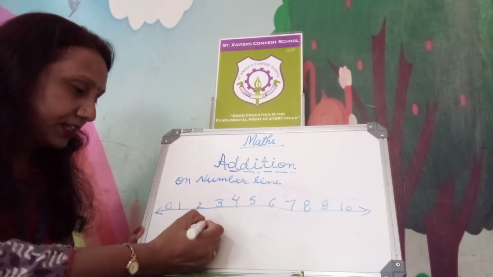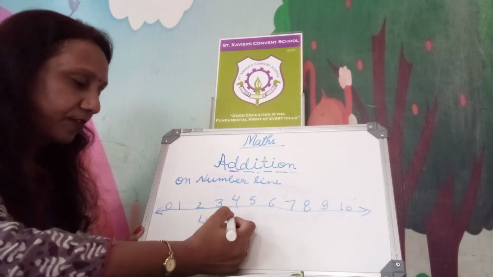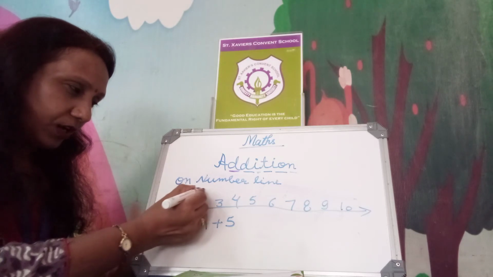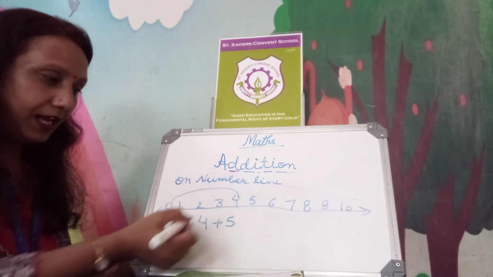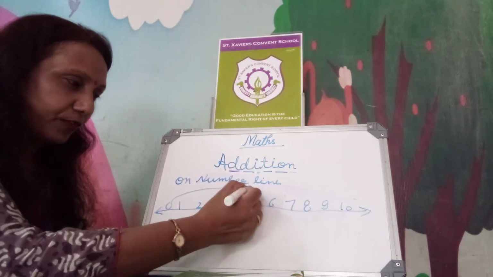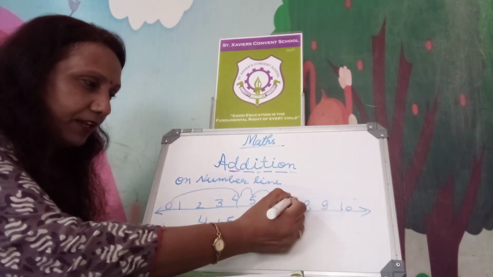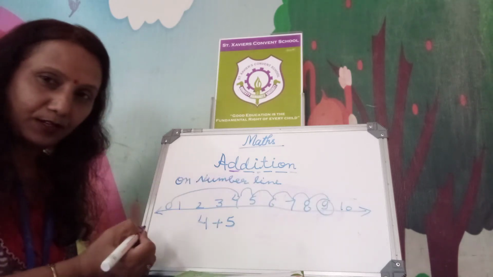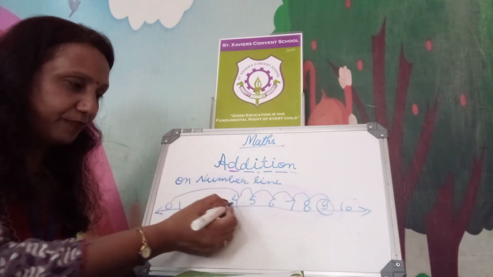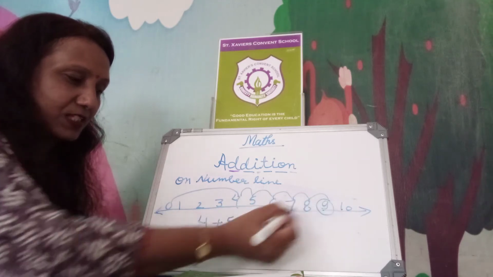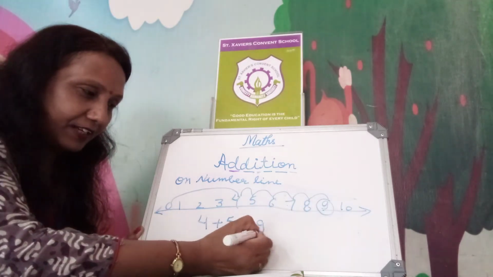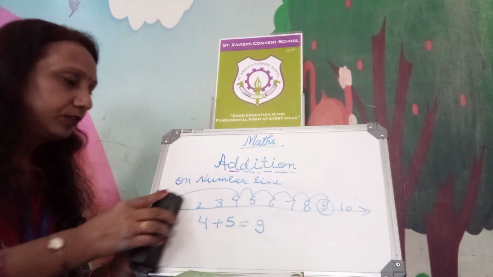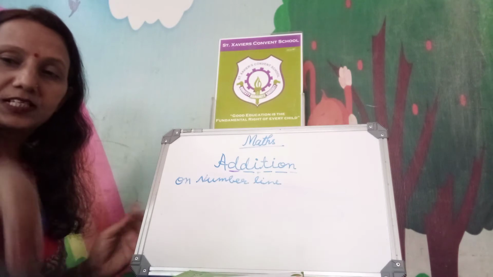So this way you can learn addition easily. Digit 4 plus 5. How will you add it? Just go to the 4 and take 5 jumps more. 1, 2, 3, 4, 5. Now you have reached the answer. Count it. 1, 2, 3, 4, 5, 6, 7, 8, 9. So what will be the answer? That will be 9. Okay?